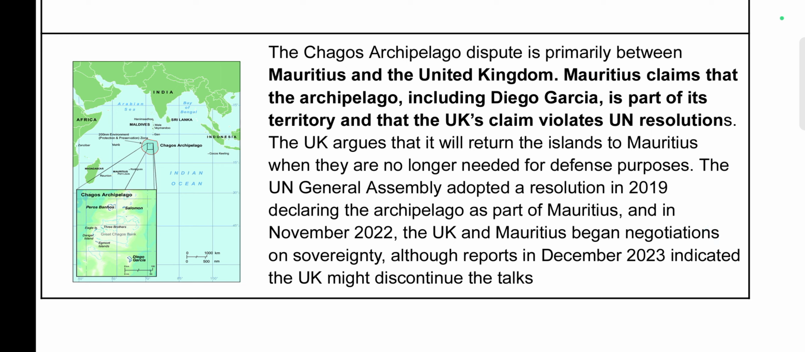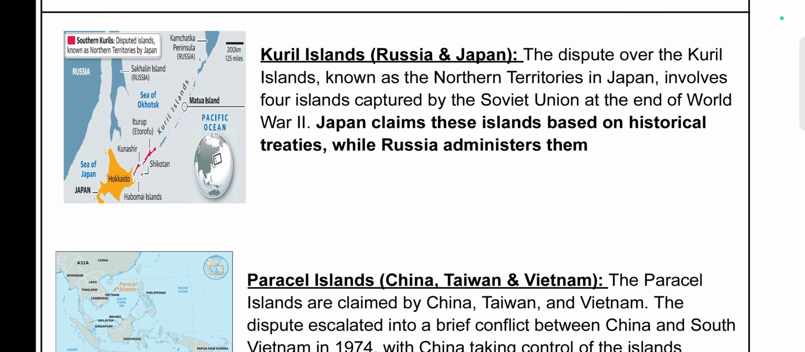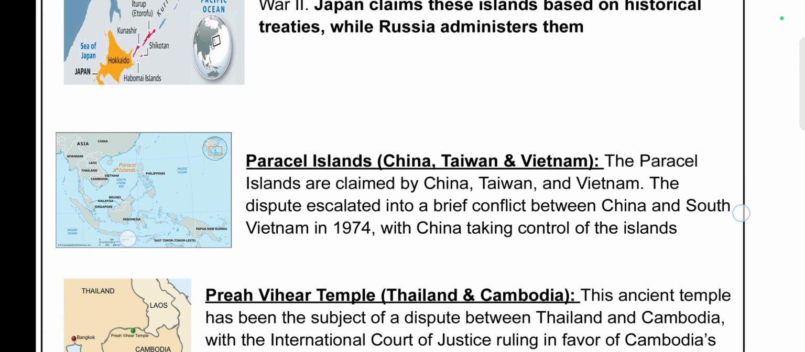Next is the Chagos Archipelago. The Chagos Archipelago dispute is primarily between Mauritius and the UK. Mauritius claims that the archipelago, including Diego Garcia, is a part of its territory, and that the UK's claim violates a UN resolution. Next one, Kuril Islands, a dispute between Russia and Japan. Japan claims these islands based on historical treaties, while Russia administers them currently.